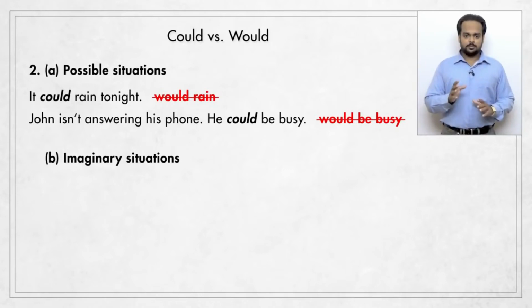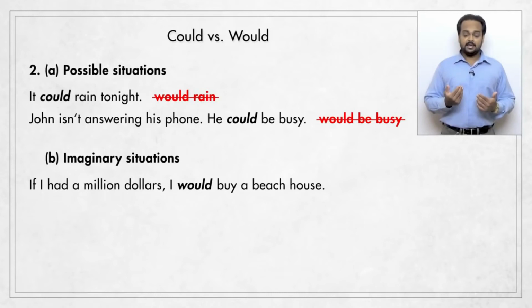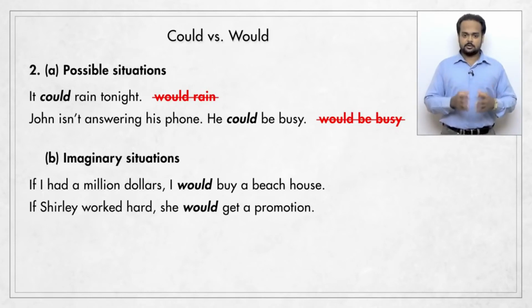So these are possible situations. But when we talk about imaginary situations, we prefer to use would. For example, if I had $1 million, I would buy a beach house. Again, don't be confused by the past tense. We say if I had and I would buy because we want to show that this is imagination. It's not reality. I don't have $1 million. Here's another example. If Shirley worked hard, she would get a promotion. This means she doesn't work hard, she's lazy, so she's not going to get a promotion.